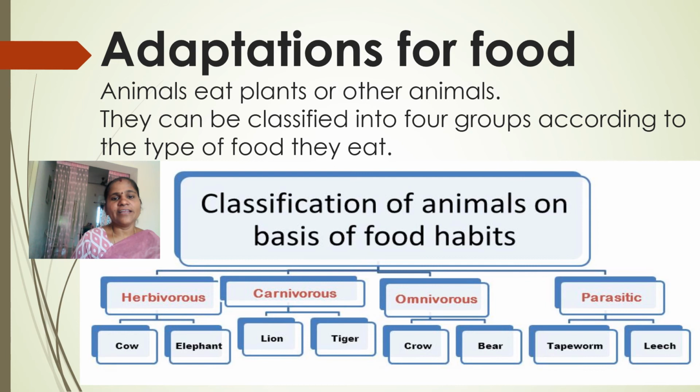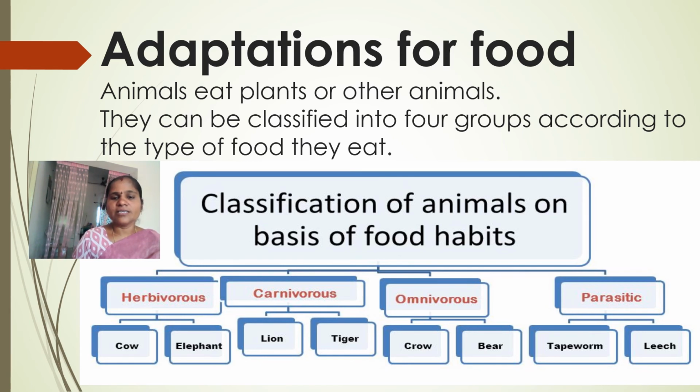Food. Animals eat plants and other animals. We also eat animal foods and plant foods. They can be classified into 4 groups according to the type of food they eat. So according to the food habits of those animals, they can be classified here into 4 groups. What are they? Already you might have learned in the previous class: herbivores, carnivores and omnivores.